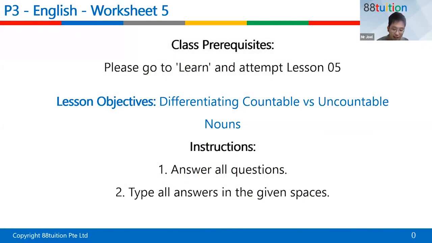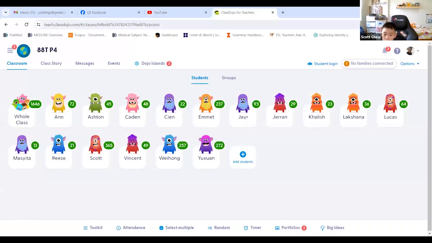Okay, let's start. First of all, what are countable nouns and what are uncountable nouns? So, explain to me, Scott, what's the difference? Countable nouns, that means you can count them.